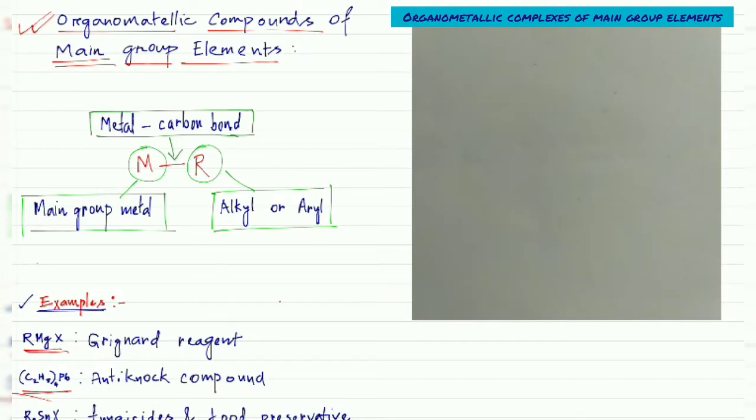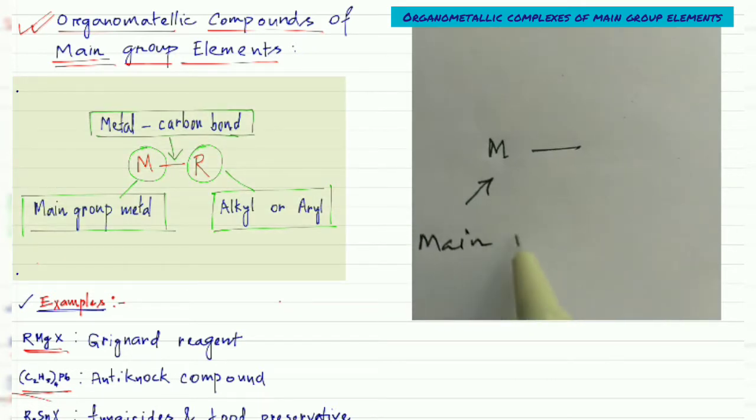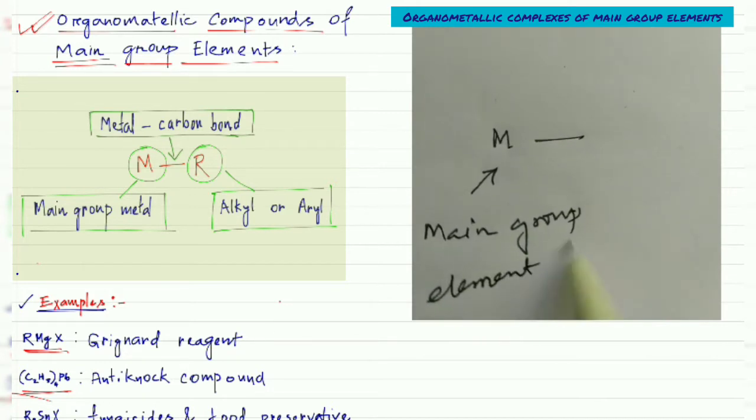Good morning. Today we're going to discuss the organometallic compounds of main group elements. We have already discussed the organometallic compounds of transition group elements, and the bonding nature of the metal and carbon. In this lecture, we are going to discuss mainly the organometallic compounds in which the metal is a main group element, or you can say metal, and the carbon.